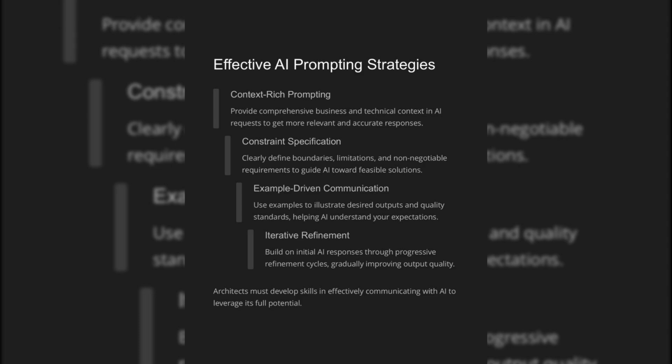Provide comprehensive business and technical context in AI requests to get more relevant and accurate responses. Clearly define boundaries, limitations, and non-negotiable requirements to guide AI toward feasible solutions. Use examples to illustrate desired outputs and quality standards, helping AI understand your expectations. Build on initial AI responses through progressive refinement cycles, gradually improving output quality.